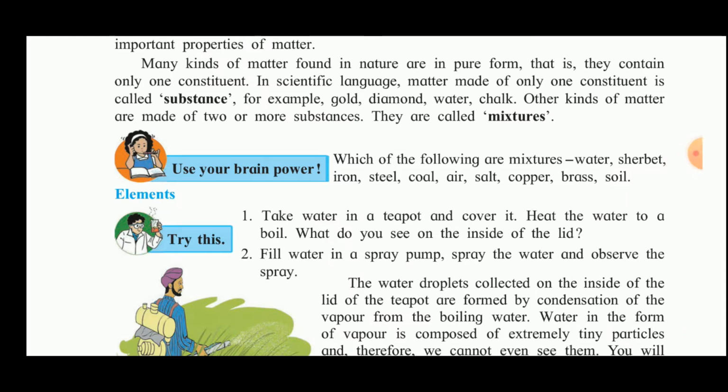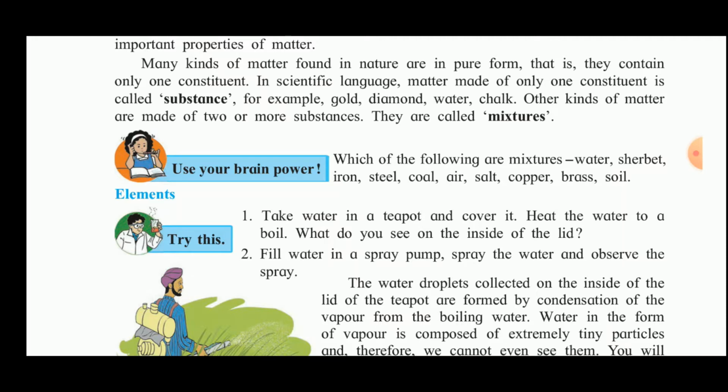Now, many kinds of matter found in nature are in pure form. That is, they contain only one constituent. In scientific language, matter made of only one constituent is called a substance. For example, gold, diamond, water, chalk. Other kinds of matter which are made of two or more substances are called mixtures.